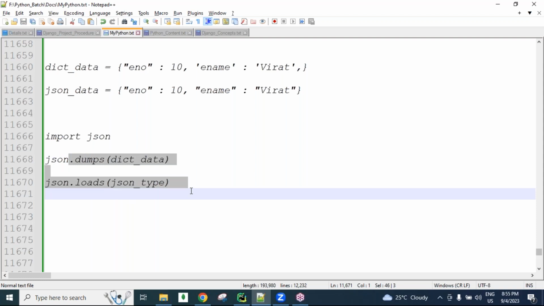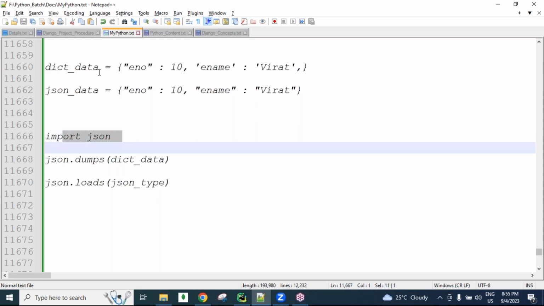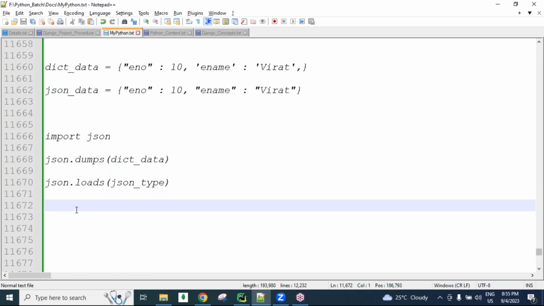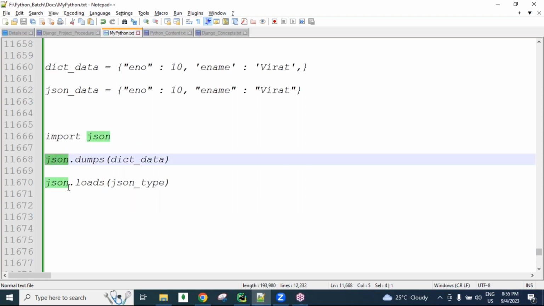When you are learning Python, you get clearer practical examples about the JSON module. For example, in my Python batches, guys, I take care of this JSON module and the JSON rules and regulations, syntaxes, examples, conversions, everything I will show you. In Django also we are using this one, and in REST API we use it every day. So if I teach all the rules and regulations one time, then people can use them anywhere. It's a real-time concept, guys. Slowly I will take care of the JSON related topics.